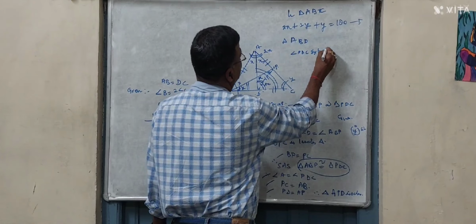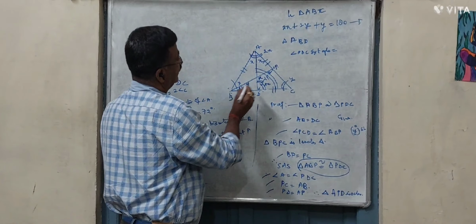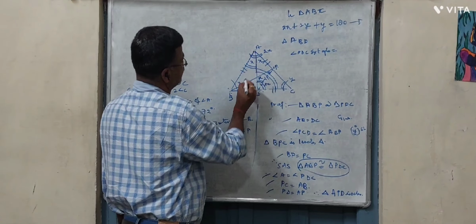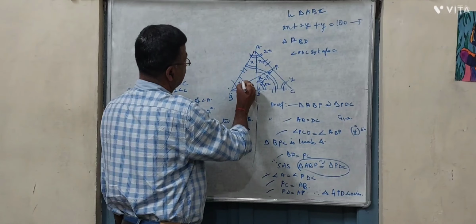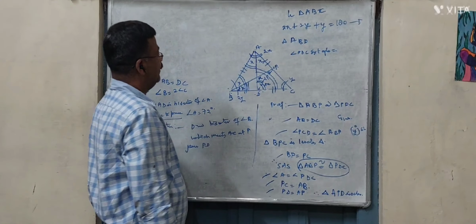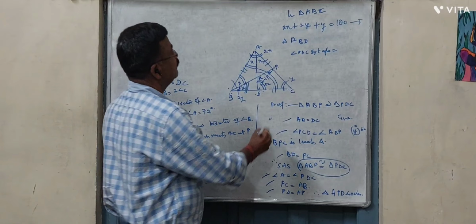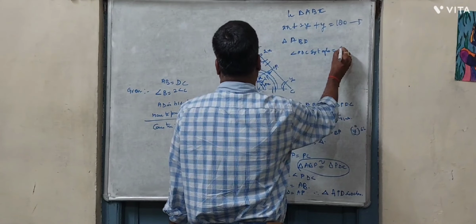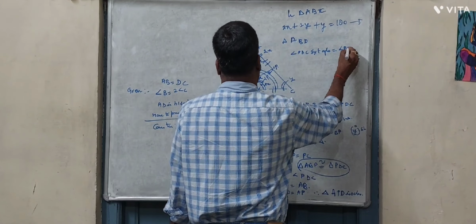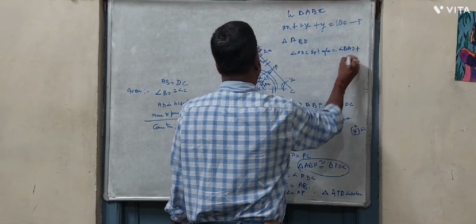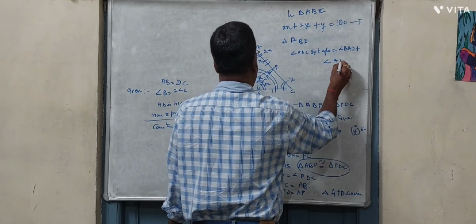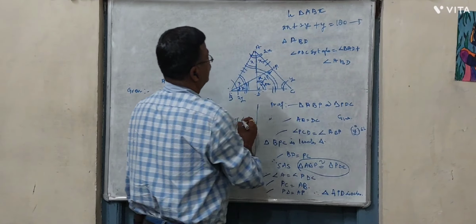The exterior angle is equal to the sum of angle BAD plus angle ABD.